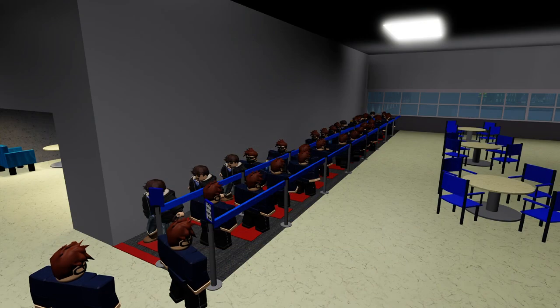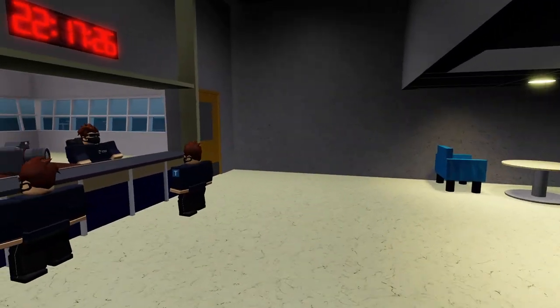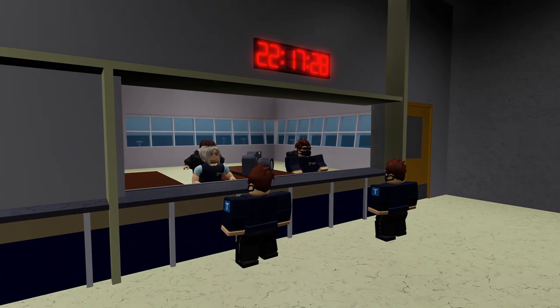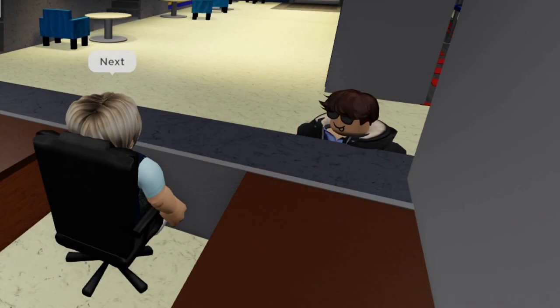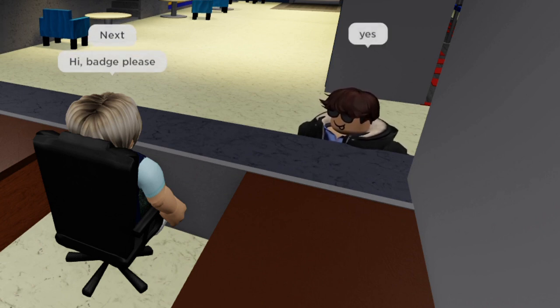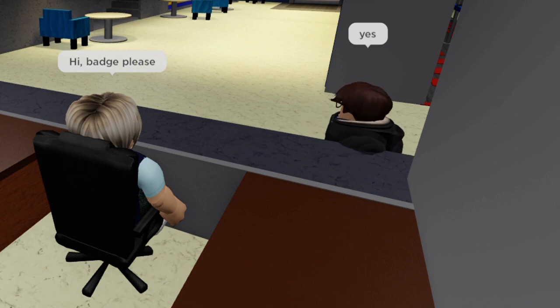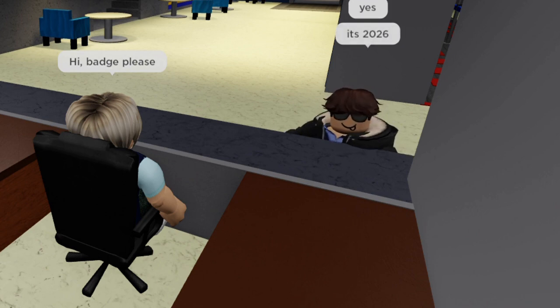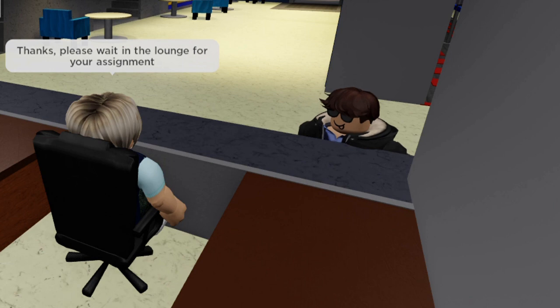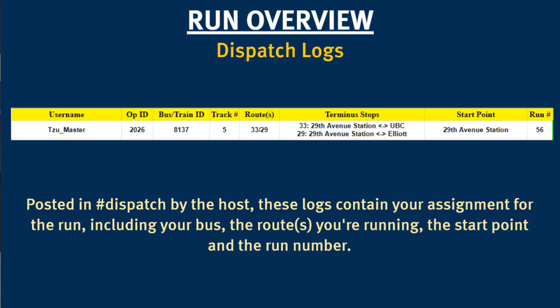If in-game dispatch is being used, operators will line up single file in front of the dispatch office, and wait until they are called one by one by the host or another run manager. Once an operator is called up, the host will request certain information. This will include asking for the operator's badge for validation, and may also include any bus or route preferences. However, don't fret if you cannot request a certain bus or route, it's the host's decision in the end.